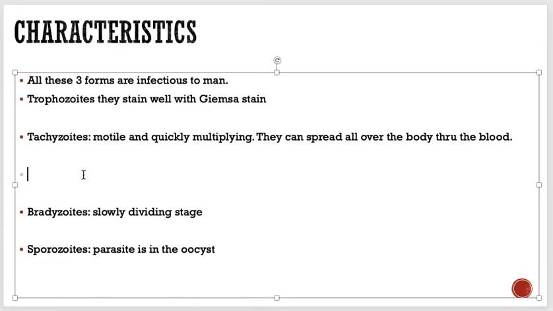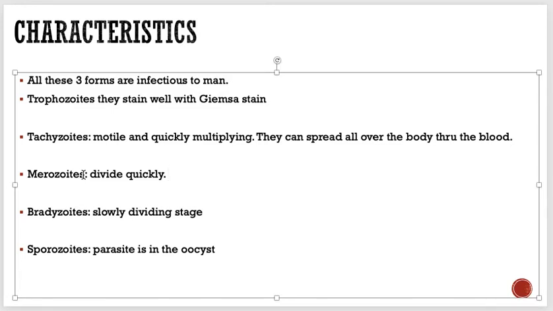Now there is one more thing called merozoites. So what is merozoites? Simply, merozoites also divide quickly, and they are responsible for expanding the population in the cat's intestine before sexual reproduction.